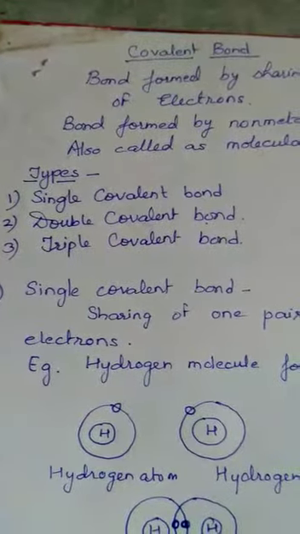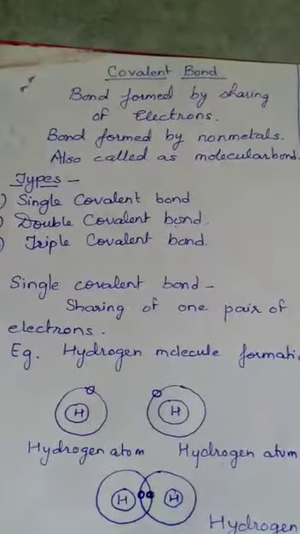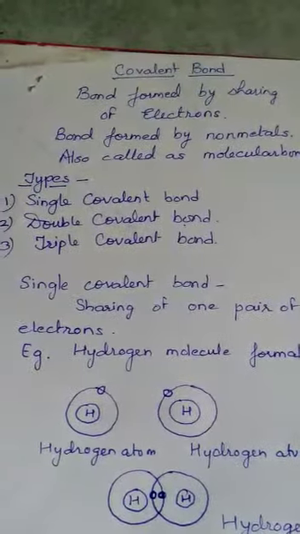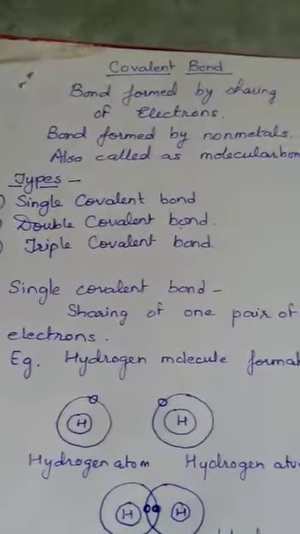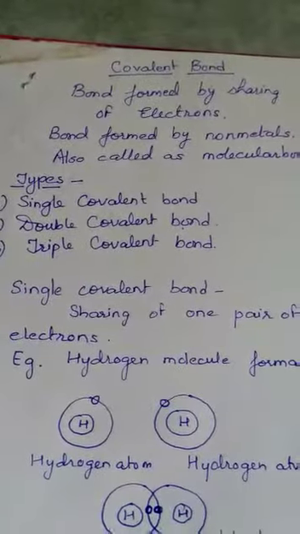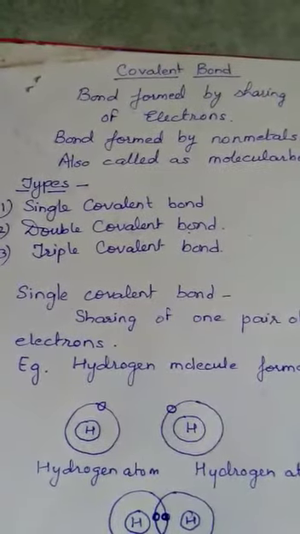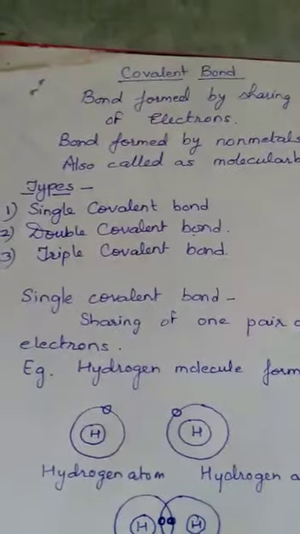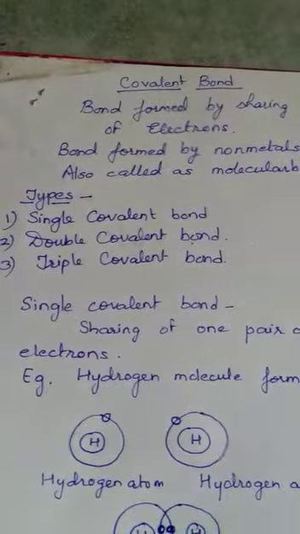This is also known as molecular bond. The reason is that no ions are formed, and by combination of atoms the molecule is formed. Now this bond is formed by sharing of electrons. One electron can be shared by each participating atom. When one electron is shared, the bond formed is known as single covalent bond.